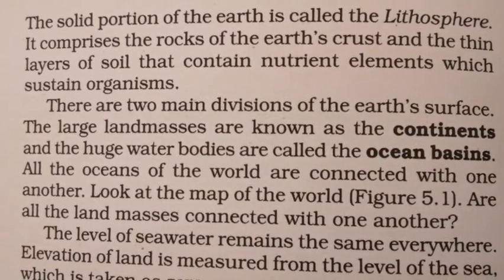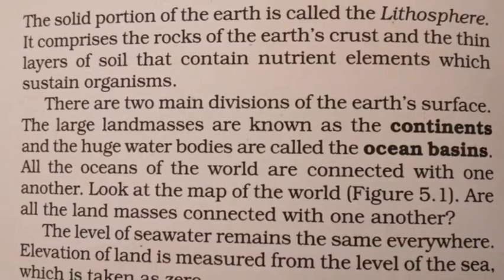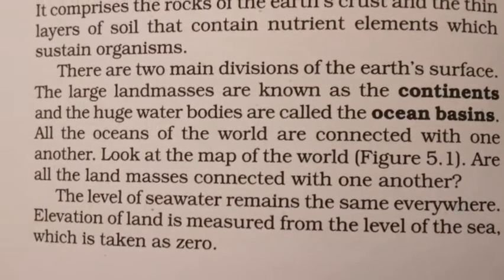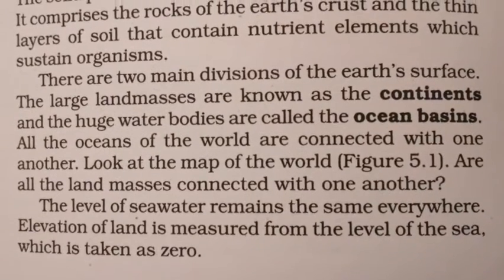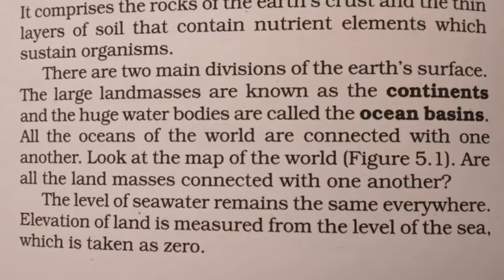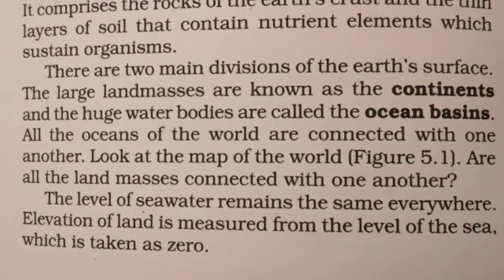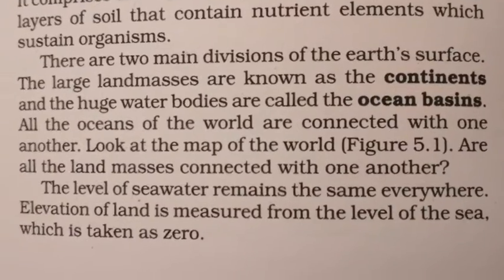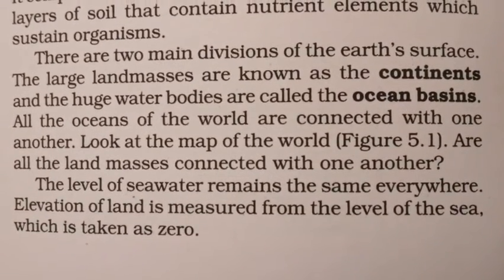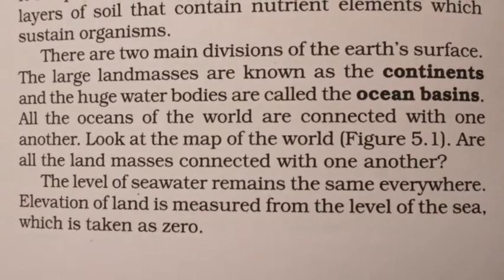Okay. Next line. All the oceans of the world are connected with one another. Okay. So when you look at the map, you will understand it. Okay. Now the level of sea water remains the same everywhere. So everywhere the level of the sea water is the same. So elevation of land is measured from the level of the sea. Okay. So we are measuring the elevation of land with reference to the level of sea, which is taken as 0.